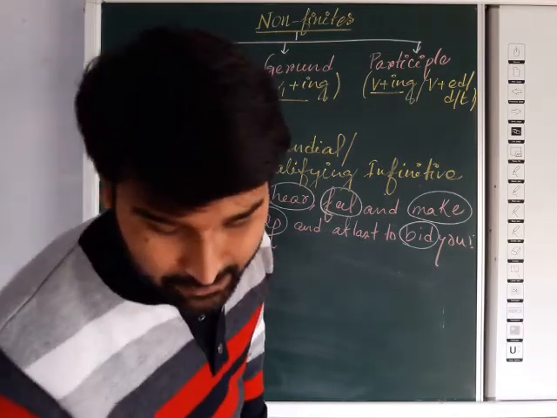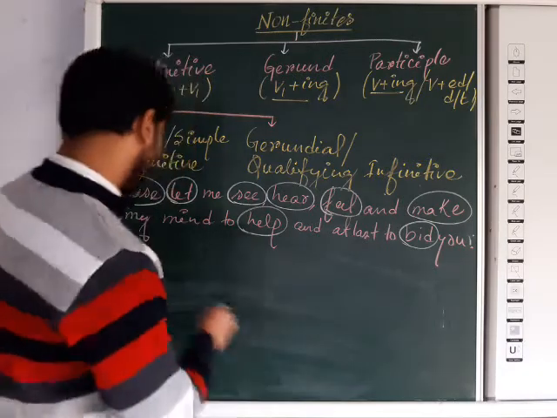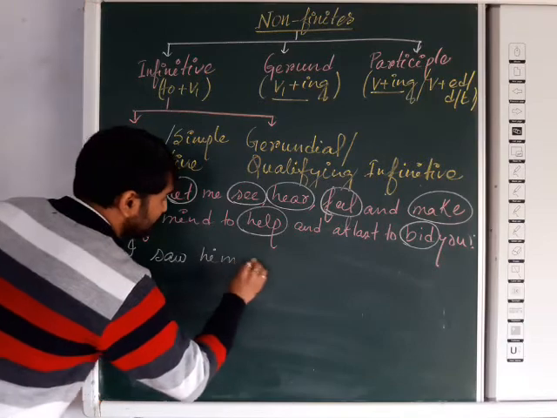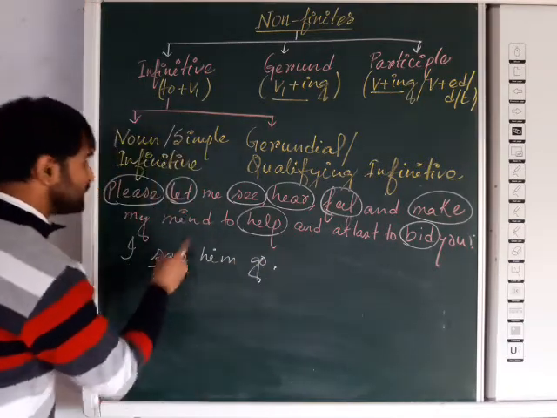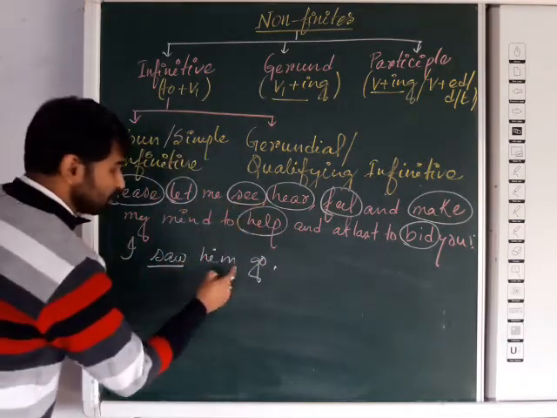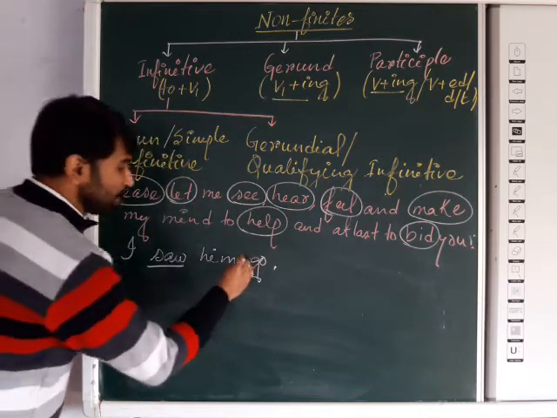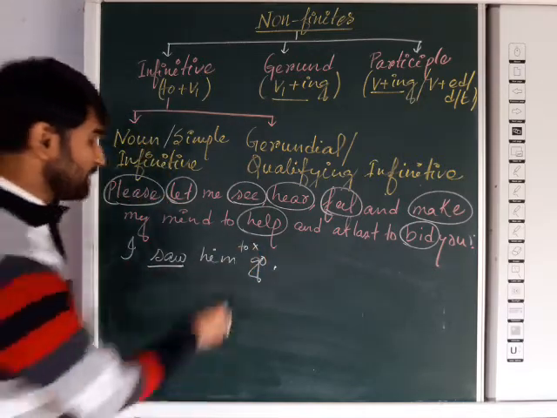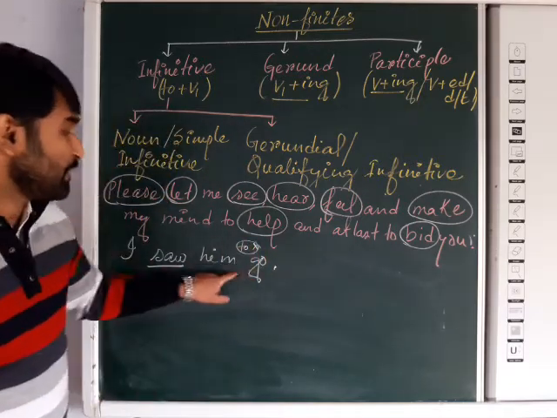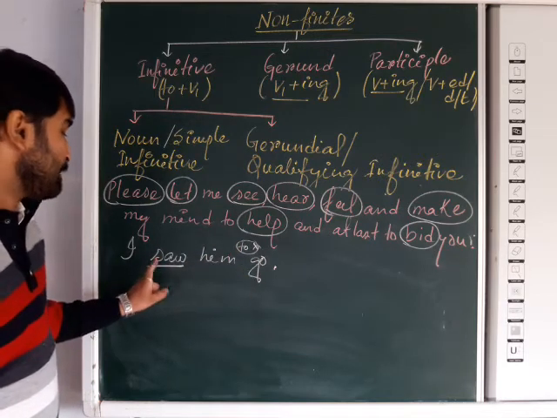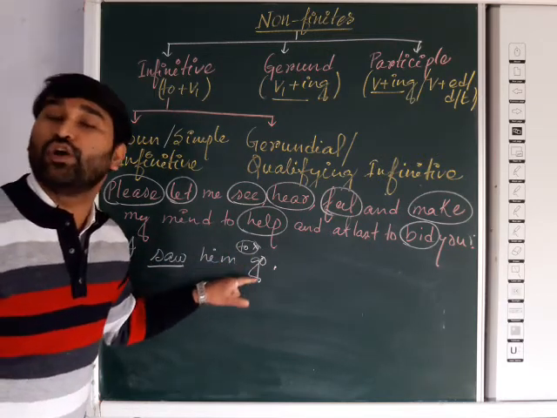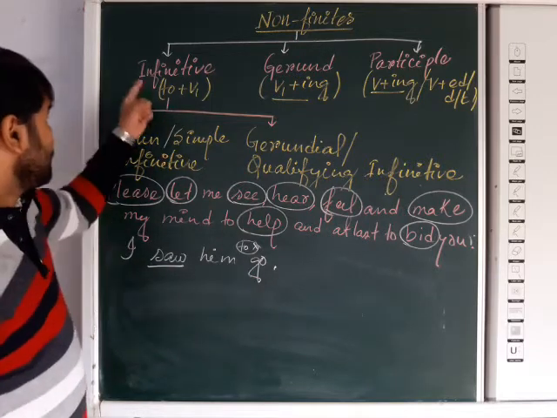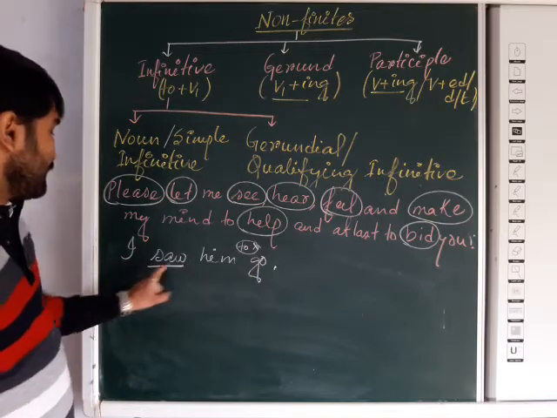Just one example I am giving here. I saw him go. Now you can see here the verb is see. After it, the infinitive form has not been used. Here actually to go would be there, but to will be omitted from that infinitive form, because the verb see is there. After the verb see, the preposition to will not be followed. So if to is not used, then the infinitive form will not be formed. So here it is the correct answer.